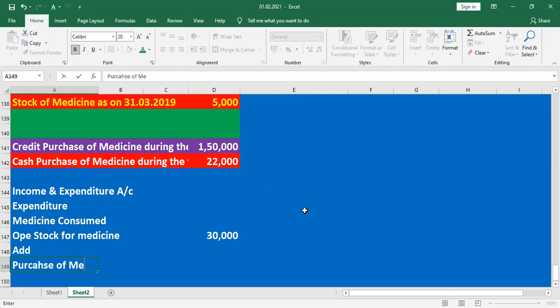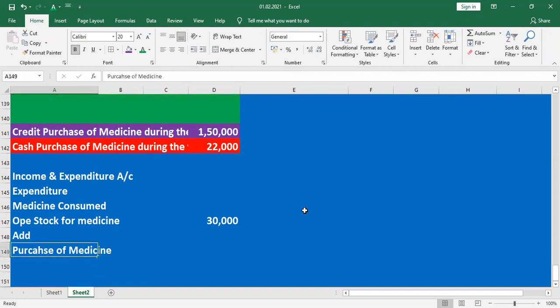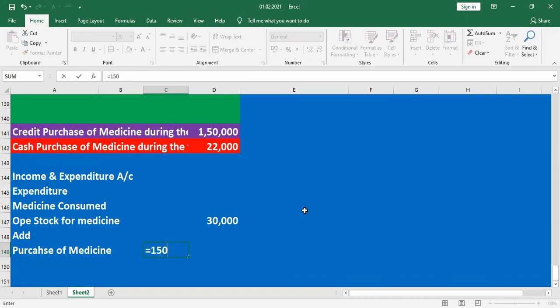Purchase of medicine should consider both the cash purchase as well as credit purchase. Cash purchase 22,000, credit purchase of medicine 1,50,000.